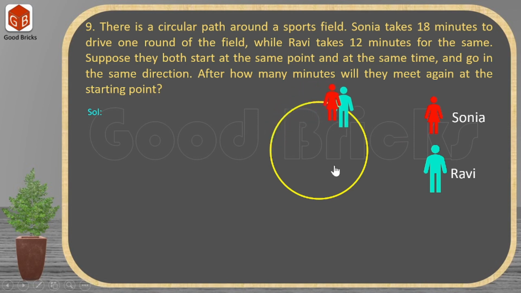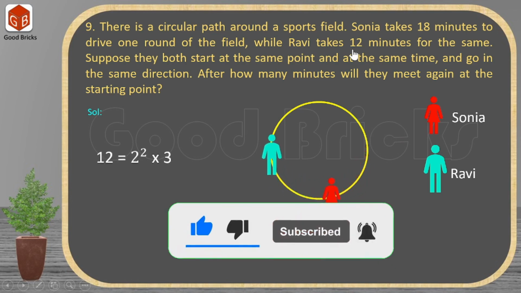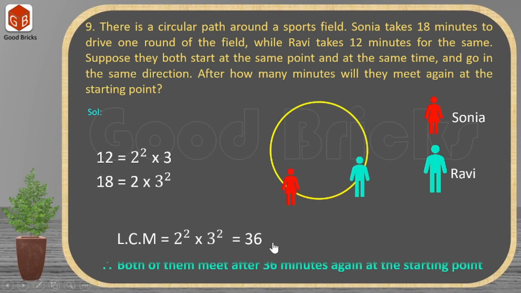So to answer this question, we have to calculate LCM of 18 and 12. For that, first we have to express 12 and 18 as the product of their prime factors. And to calculate LCM of these two numbers, we have to select all the prime factors and their highest powers. So 2 square and 3 square we are going to select, and after multiplication you will get 36. Therefore, after 36 minutes, both Ravi and Sonia are going to meet at the starting point.